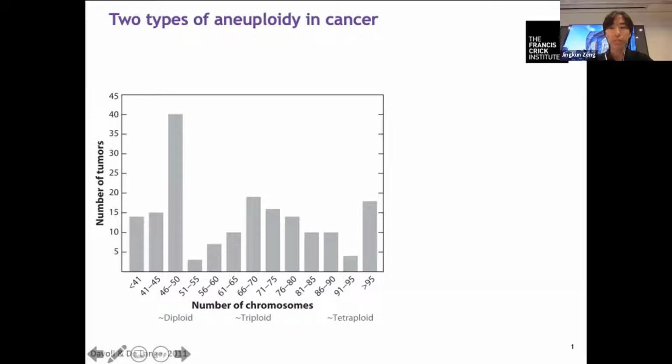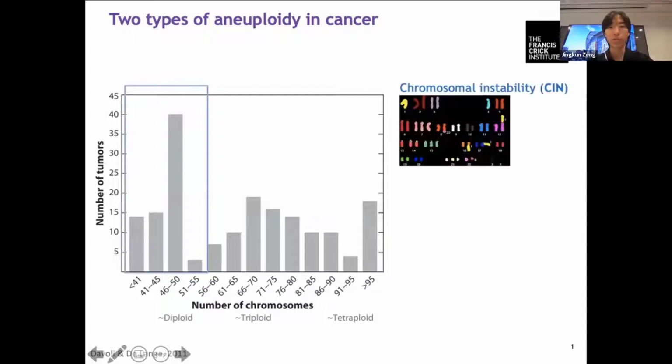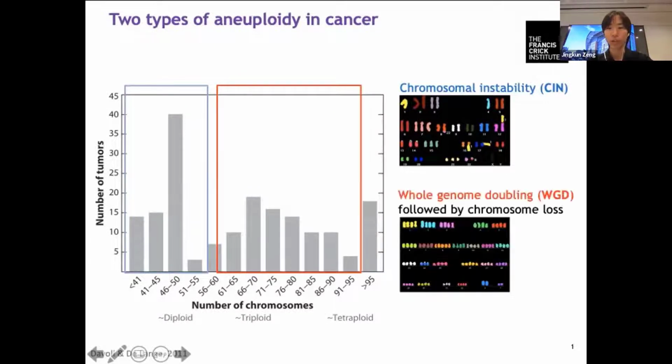So tumor cells are frequently aneuploid, as demonstrated by this graph, showing chromosome numbers in different tumor samples. This graph also shows a bimodal distribution, which represents two types of numerical aneuploidy. The first type shows minor gains or losses of chromosomes. It is caused by chromosome instability, which arises from errors in mitosis. The second type shows extensive aneuploidy, often containing a hypertriploid chromosome number, which can be attributed to a whole genome doubling event where every single chromosome is duplicated and then followed by chromosome loss.